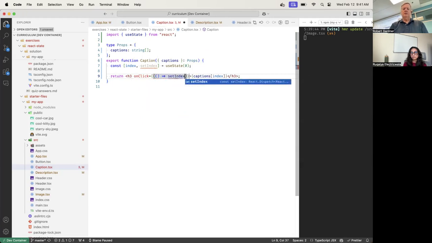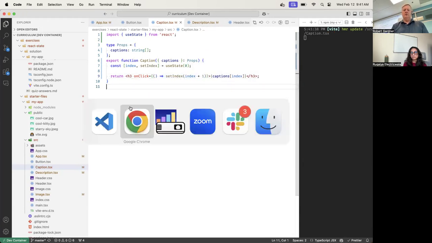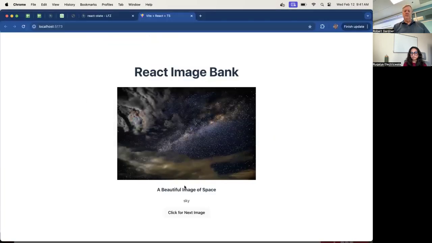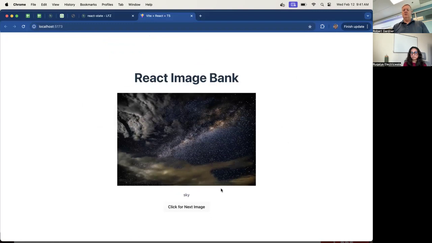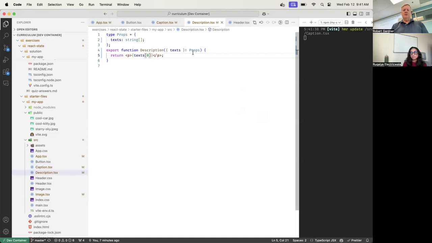Set index to index plus 1. Okay, let's go make sure that worked. This is the caption. If I click the caption, there it went to cool car and a kitty. Okay, and then if I click again, it will go to whoops. It's out of range now. Okay, all right. Any questions on this? I'm going kind of quick now.